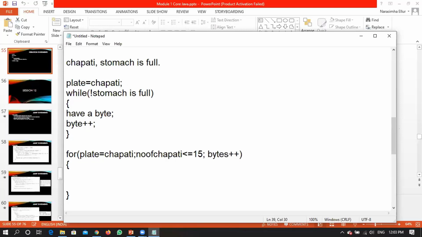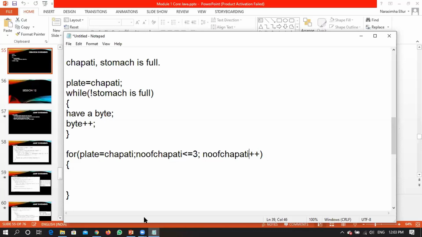I don't want to concentrate on bytes. The number of chapatis should not be more than 3. So every time I finish one, I'll be incrementing the number of chapatis. In this scenario, my intention is to limit my food with respect to the number of chapatis.